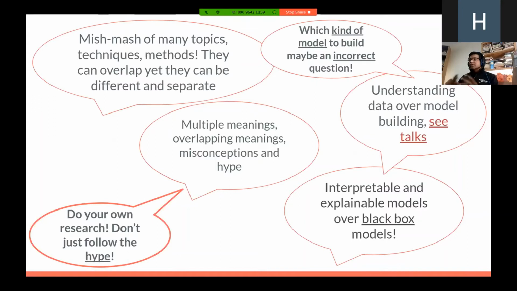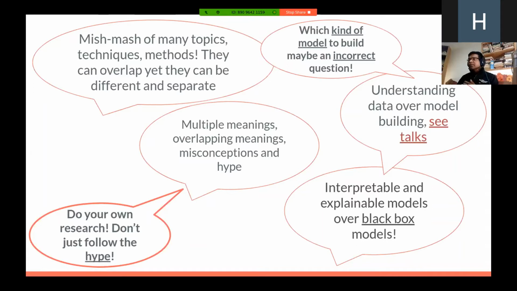In the conversations of these topics, there are multiple and overlapping meanings that come up, but there are also misconceptions and hype in this whole area of study. One thing I would recommend is don't fall for the hype. Do your research. On the flip side, when we are in the process of learning to build models or learning about machine learning models, it may be an incorrect question to ask, "What kind of model should we build?" Rather, it'll be more proactive and practical to try to understand data more than just model building.